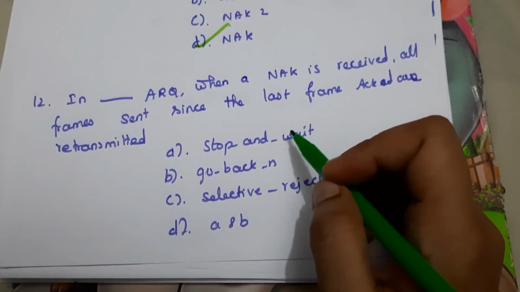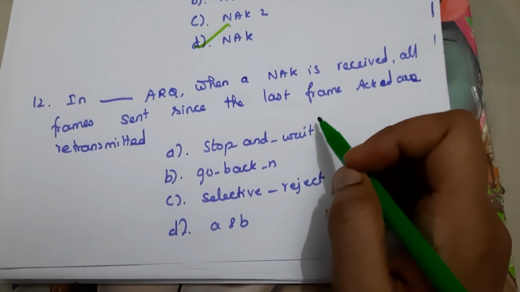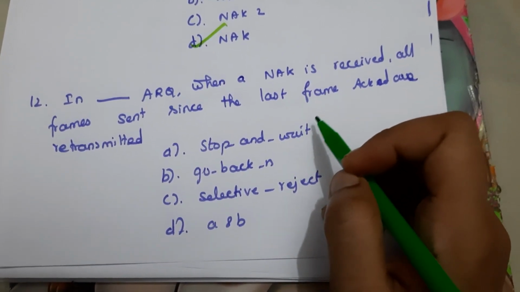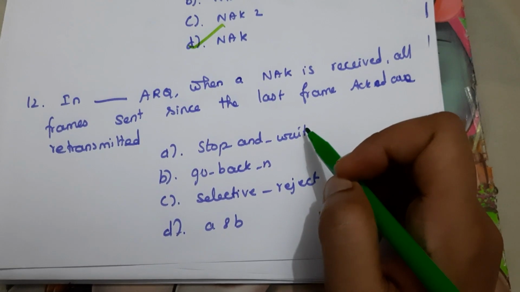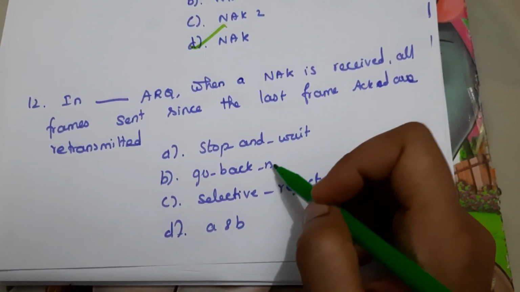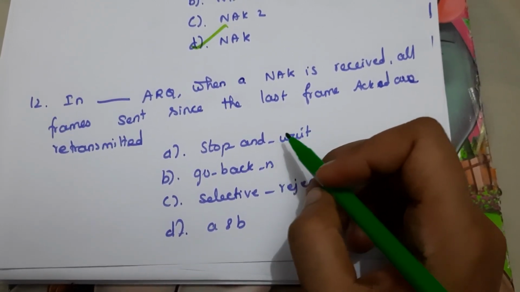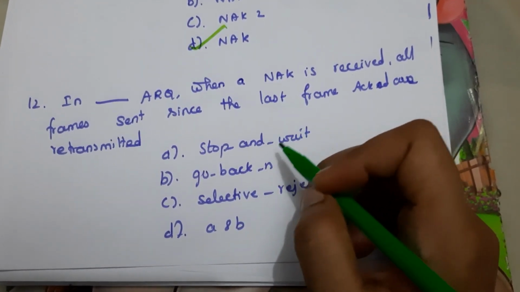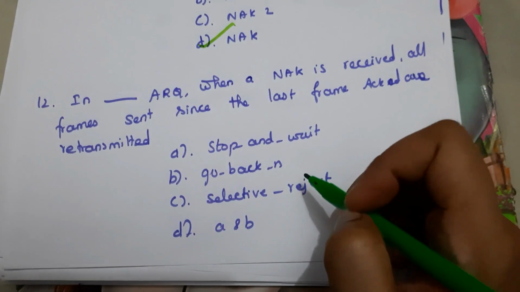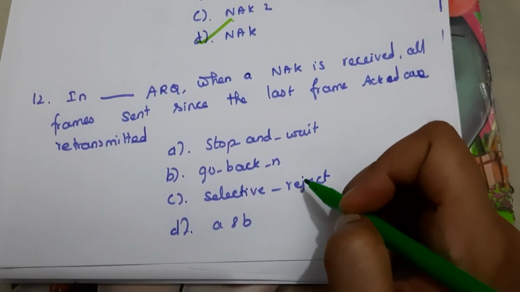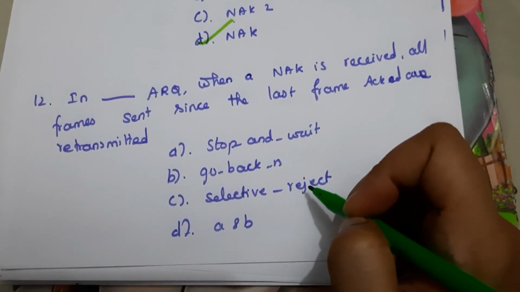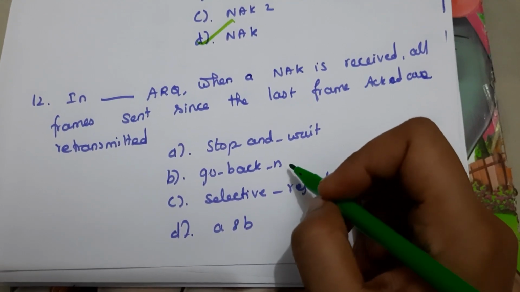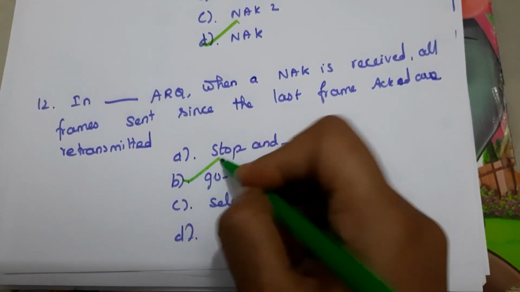After getting the acknowledgement only, we send the next data. In stop and wait, if an error occurs, we send the lost data alone. Go back N means when we get the negative acknowledgement, we retransmit all the data. So selective reject, we send only the lost data. So here the answer is go back N, B.